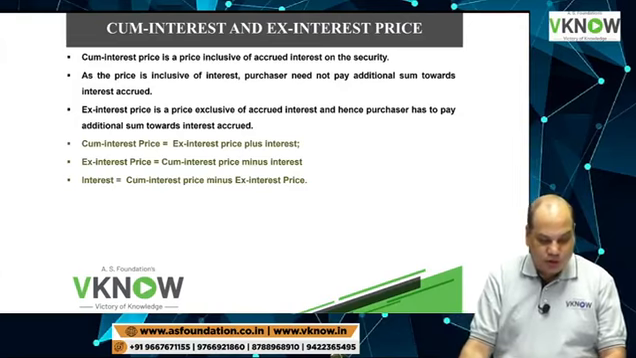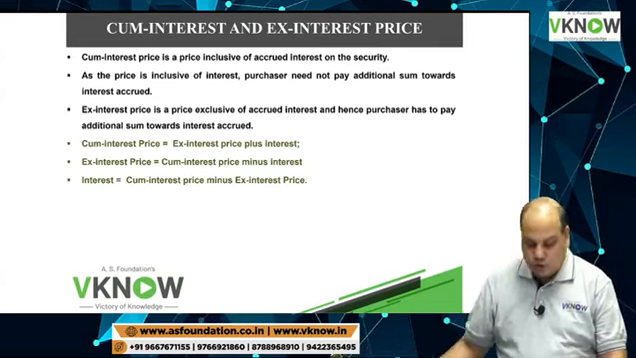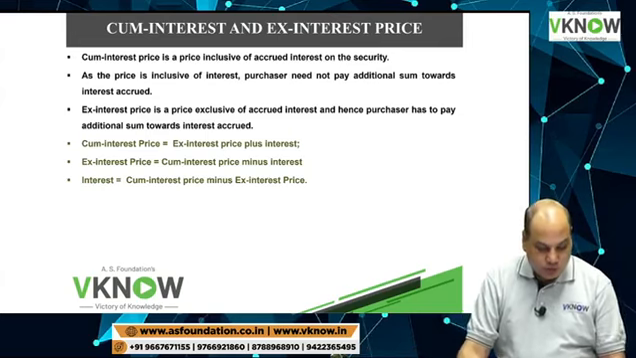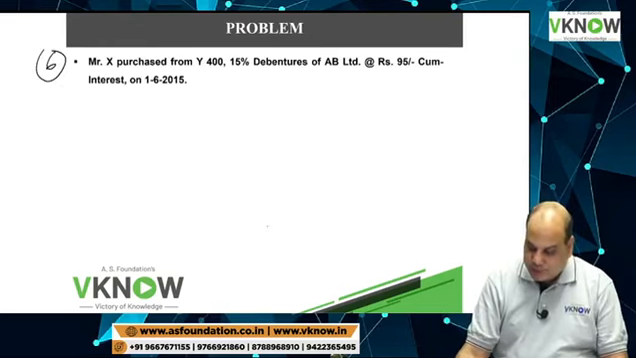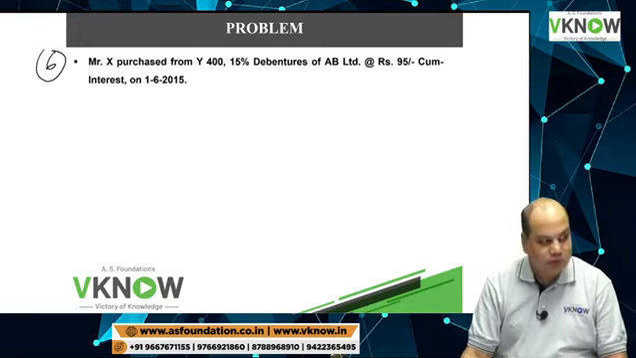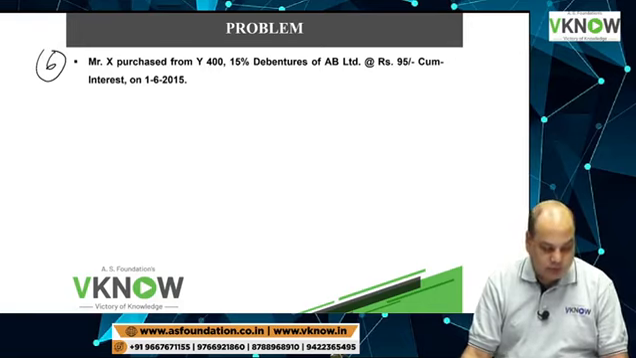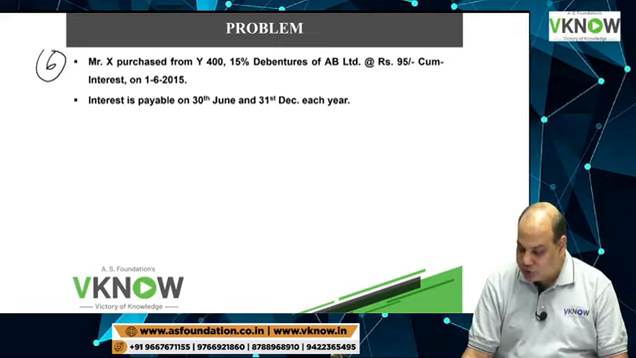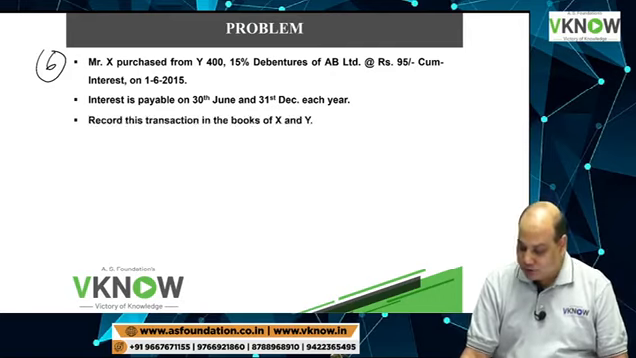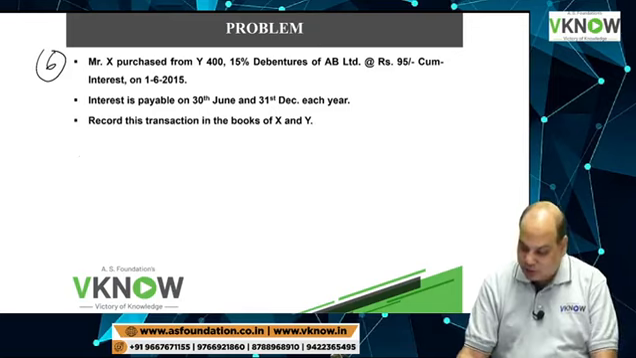Take out your notebook. Now the time has come to solve questions. So we'll come to question number 6 now. Question number 6. Mr. X purchased from Y 400 15% debentures of AB Limited at rupees 95, cum interest on 1st June 2015. Interest is payable on 30th June and 31st December each year. Record the transaction in the books of X and Y.